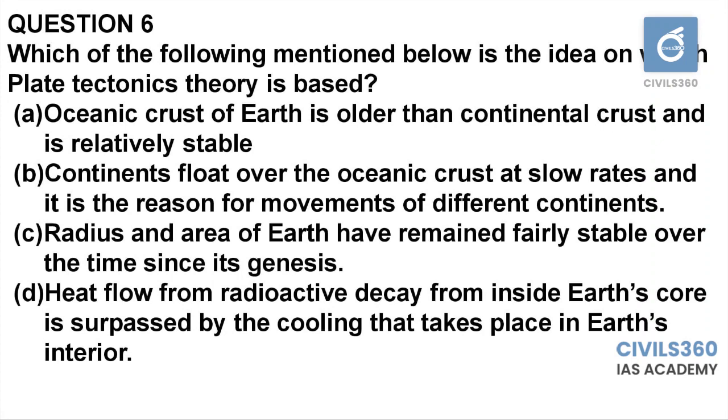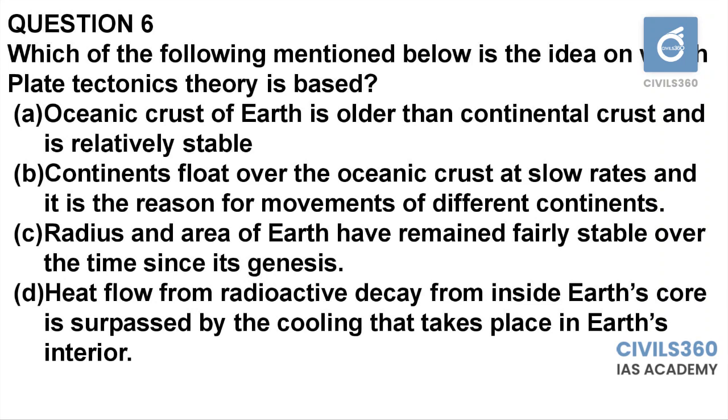happens. While the Atlantic Ocean is enlarging itself, the Pacific Ocean is converging or destroying itself, but at a slower rate. So that means the overall radius and area of Earth will not be expanding. So it will be stable. Option C is the answer.